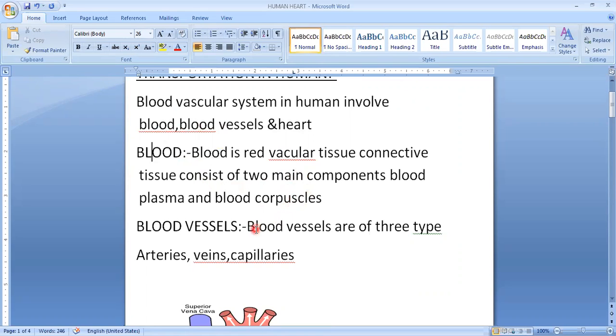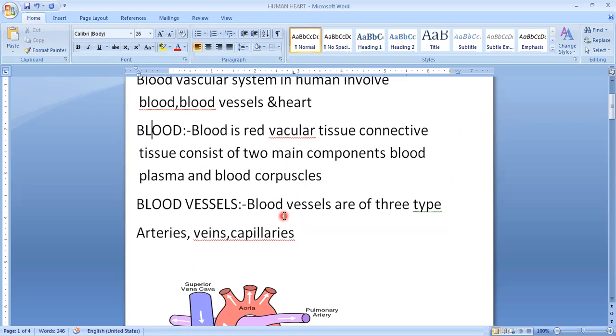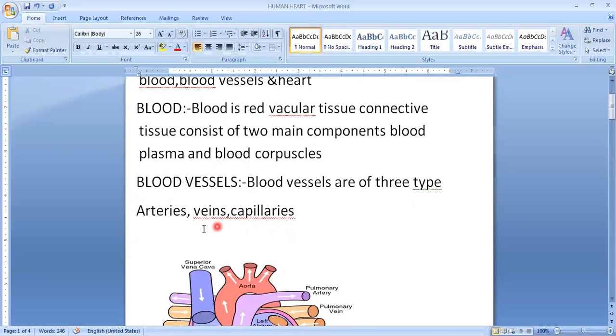Now let us come to blood vessels. What is a blood vessel? A blood vessel is a tube-like structure which helps in the flowing of blood. So blood flows through these blood vessels. Now there are three types of blood vessels: arteries, veins and capillaries. Let us see what are arteries, then veins and then capillaries.